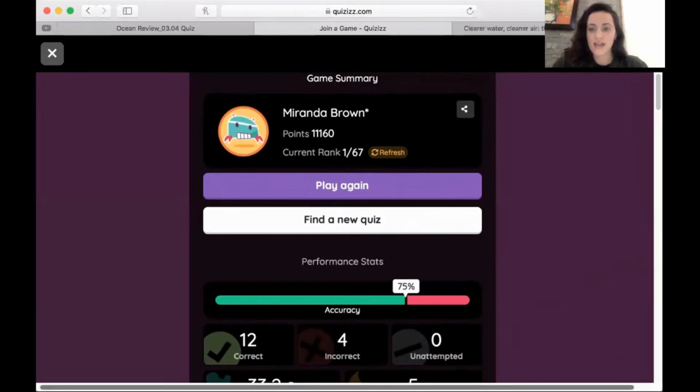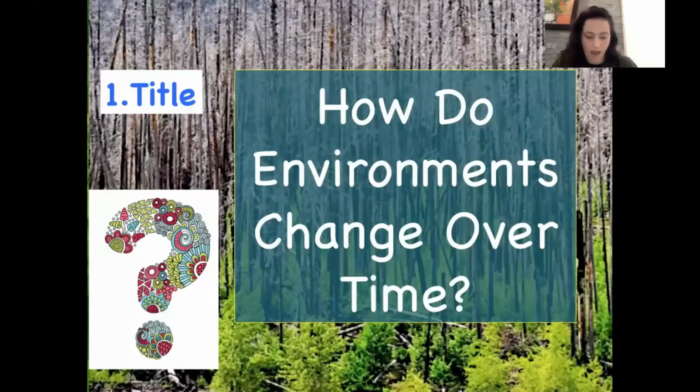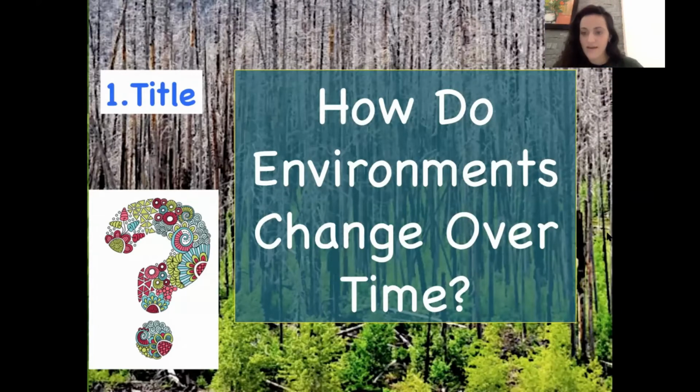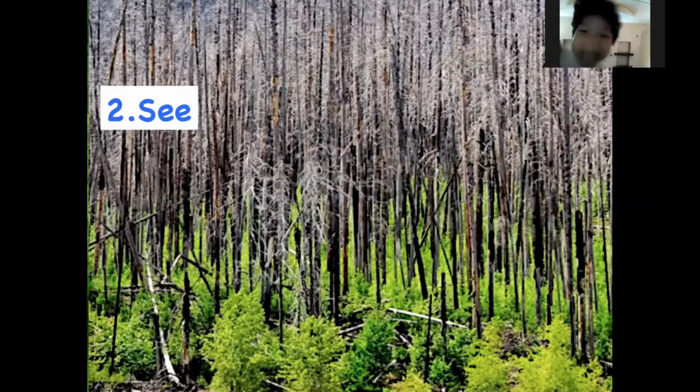All right, let's go into today's lesson. All right, I have an iPad. Who is iPad? Kui, can you read the title for me? How do environments change over time? Very good, Kui. And Hacker, what do you think we're going to be learning about based on the title? Hacker, what do you think we'll be learning about? Environment. Environments. Very good. What do you see in this photo? Noob, what do you see? I see a tree. Suri, what do you see in the picture?